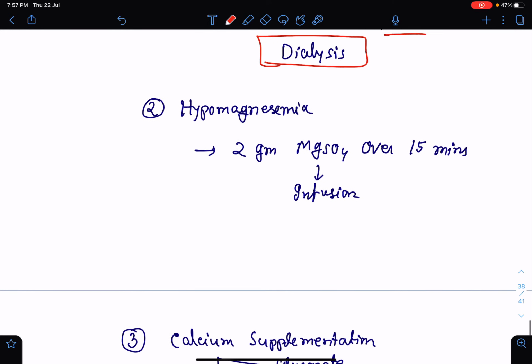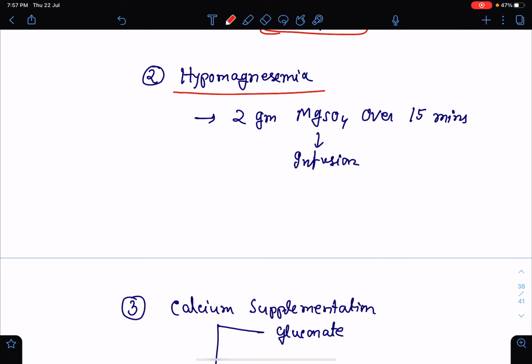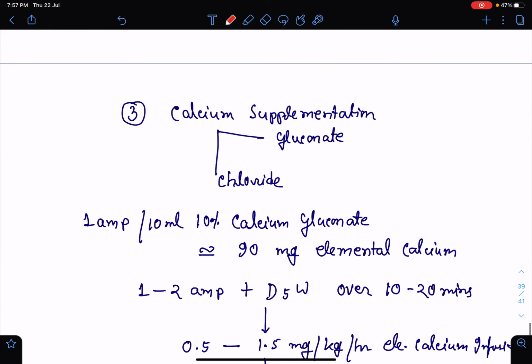We need to definitely correct the hypomagnesemia, otherwise the supplementation of calcium is not going to help the patient. So for correction of hypomagnesemia, we need to give 2 grams of magnesium sulfate over 15 minutes, which can be followed by a continuous infusion of magnesium until magnesium is corrected.